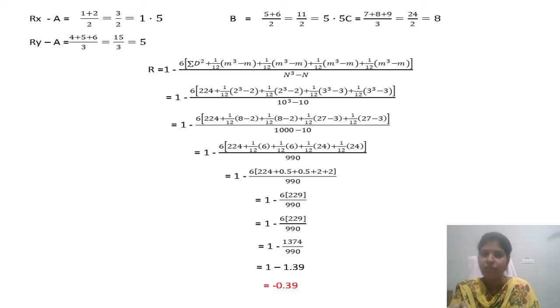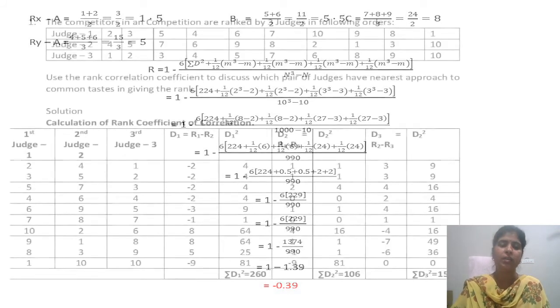So 224 plus 0.5 plus 0.5 plus 2 plus 2 is equivalent to 229. 6 into 229 will be 1374 divided by 990. 990, how you got? 10 cube, 1000 minus 10, 990. So 1374 divided by 990 is nothing but 1.39. 1 minus 1.39 is nothing but minus 0.39, negative answer.